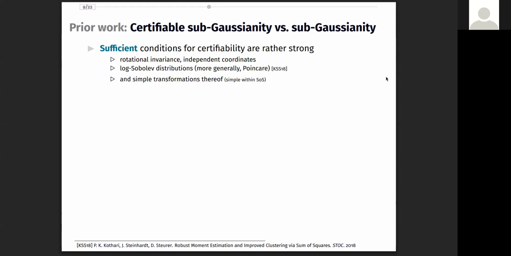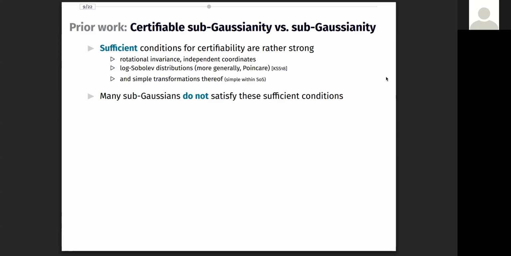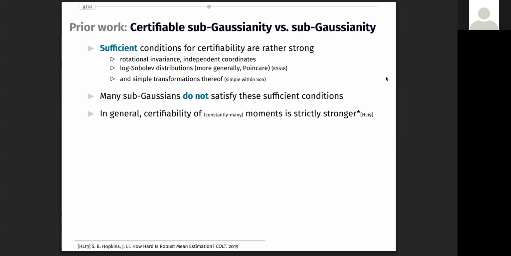Unfortunately, our understanding of this question was quite limited. First, if a Subgaussian distribution satisfied additional regularity conditions, such as rotational invariance or independent coordinates or being a sigma Poincare or a log Sobolev distribution, then it was guaranteed to be certifiably Subgaussian as established in prior works. However, these conditions are quite strong. And for each one, we can find a Subgaussian distribution that does not satisfy it. In fact, the certifiability assumption is strictly stronger in general.